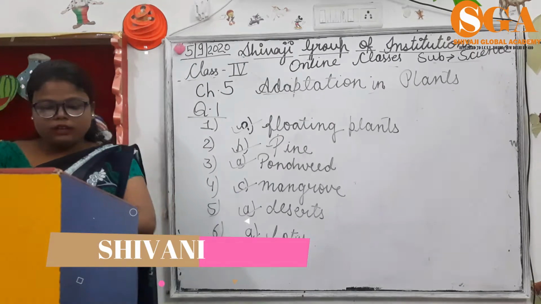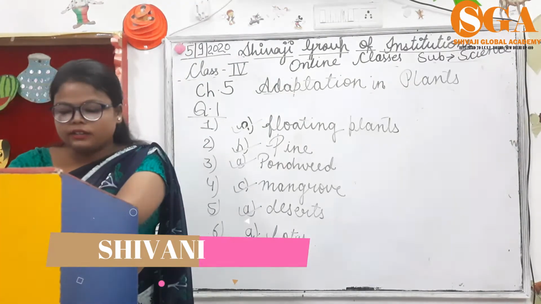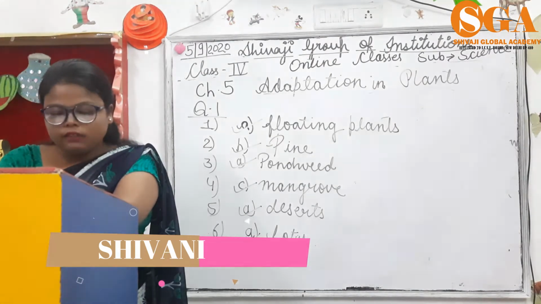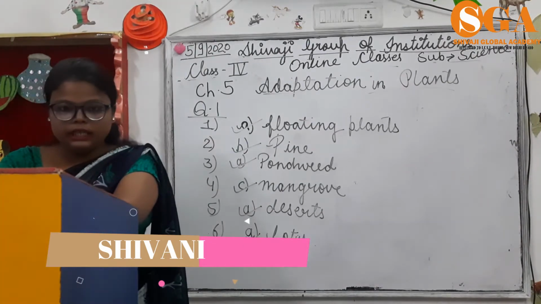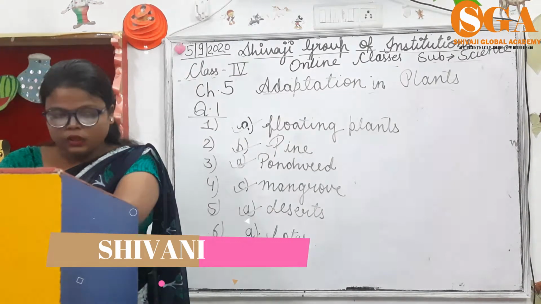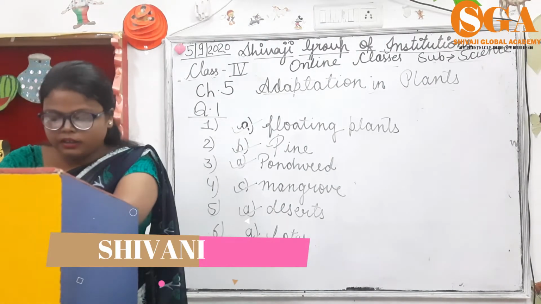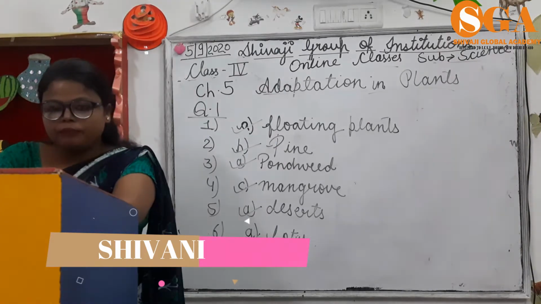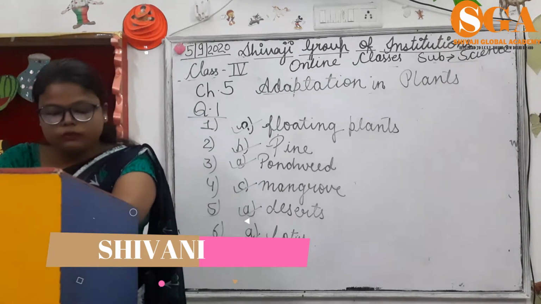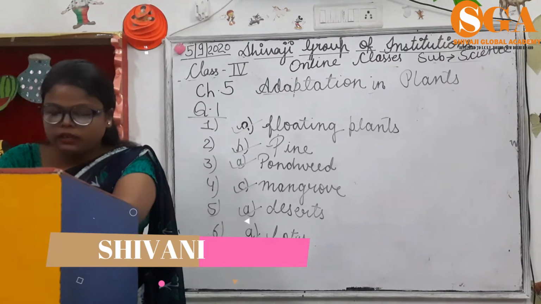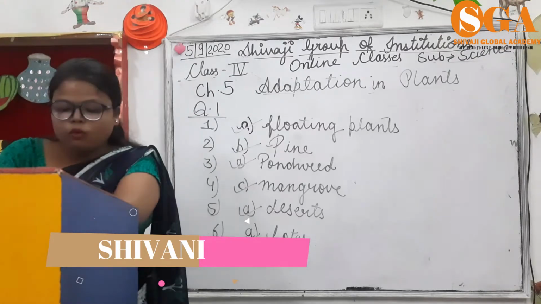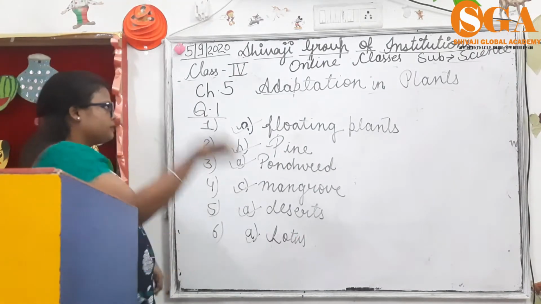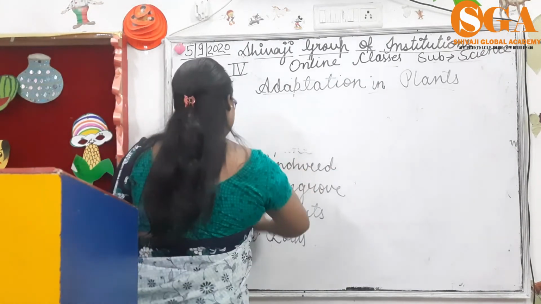I repeat this, pick the correct one. First is, plants having lightweight and spongy bodies filled with water are called floating plants. Second, which of the following plants bear needle-like leaves? Answer is pine. Third one, which of the following is an underwater plant? Answer pondweed. Fourth, breathing roots are found in mangrove. Fifth, plants whose leaves are reduced to spines are mostly found in deserts. Sixth, which of the following is a fixed plant? Answer lotus. The next is, name the following.